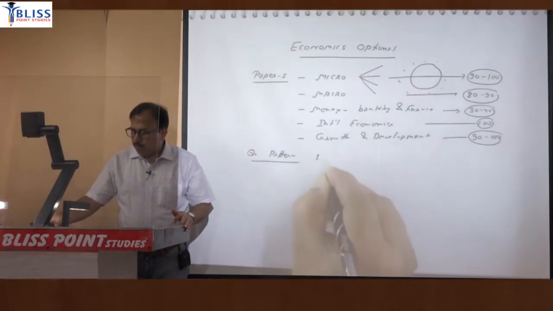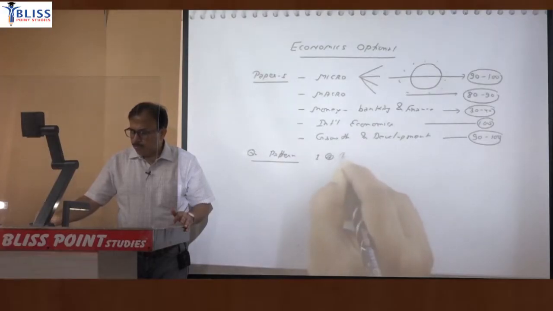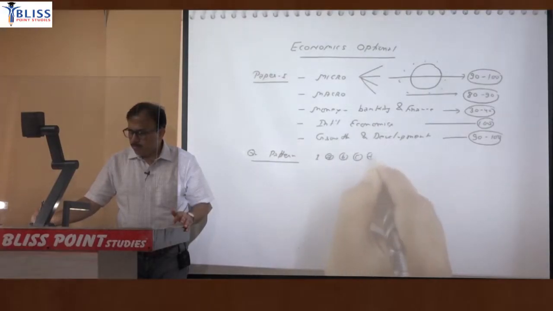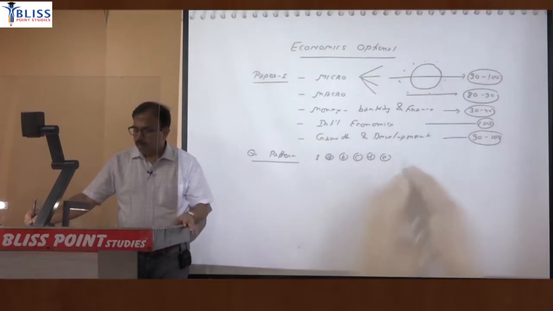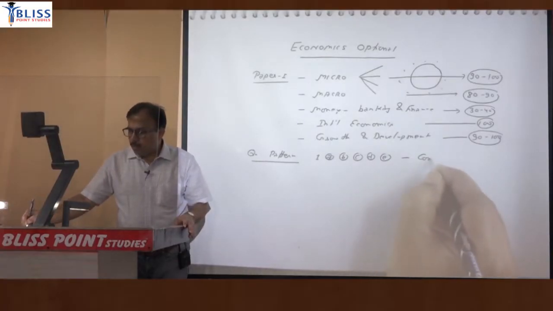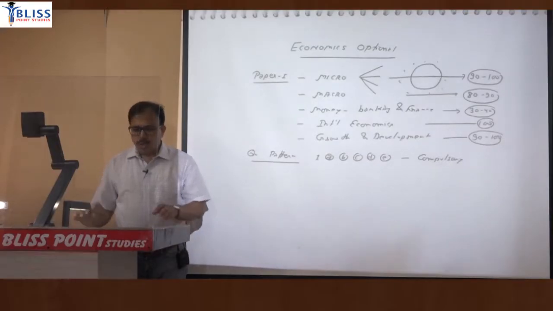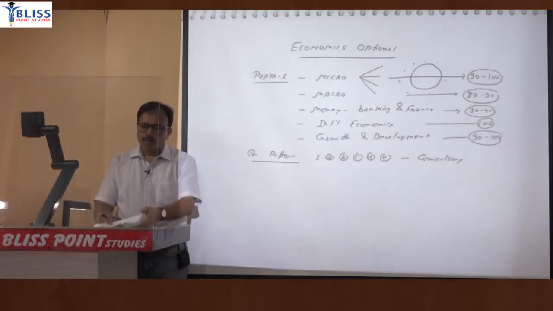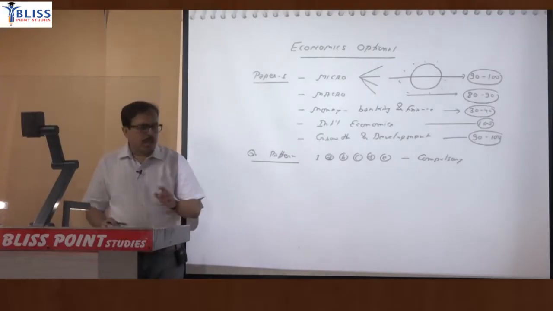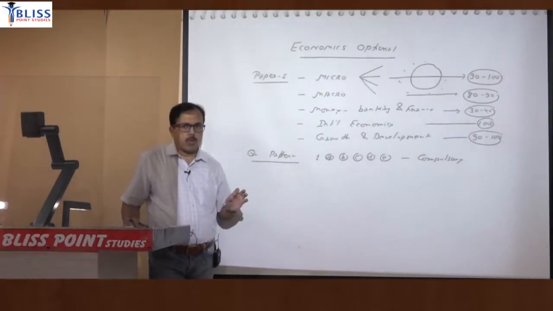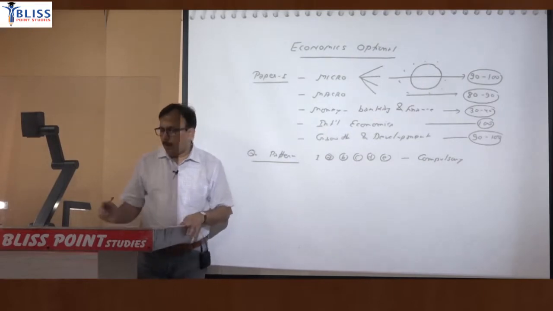Question number 1 will have 5 parts of 10 marks each, and that will be compulsory. So the 50 marks question, with 5 parts, is compulsory.